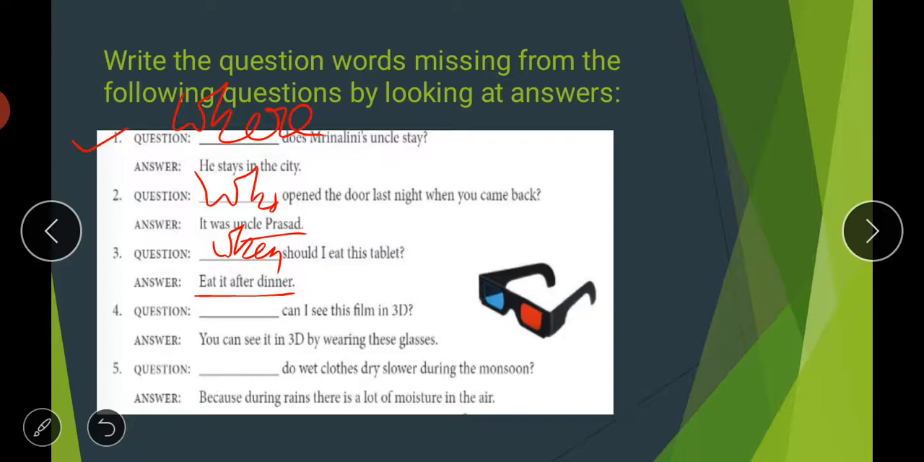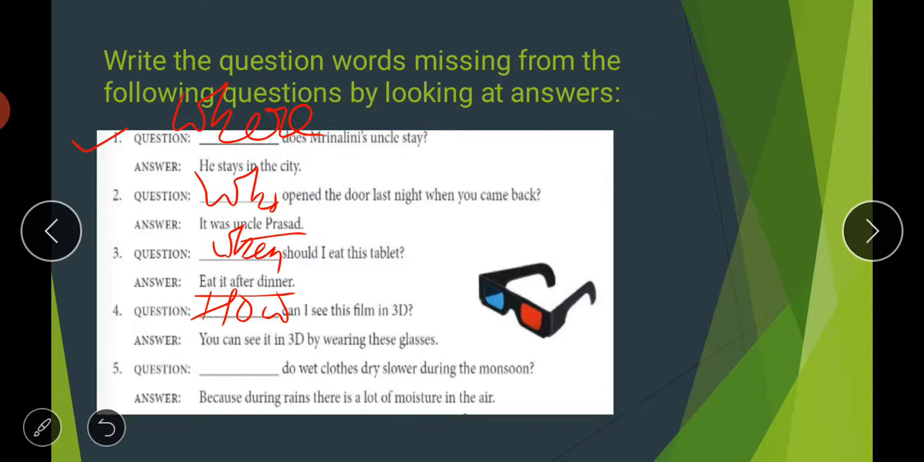Then the fourth is: dash, can I see this film in 3D? You can see it in 3D by wearing these glasses. So the person is asking कि मैं कैसे इसको फिल्म को in 3D देख सकता हूँ. The answer is that you can see it in 3D by wearing these glasses, because in this question the person is asking about the manner, that is, how can I watch that movie in 3D form. So the reply is that you can wear these glasses. It means we are asking about the manner of doing something, so the right word here will be how. How can I see this film in 3D?